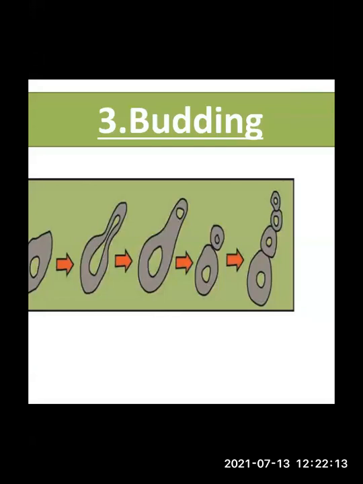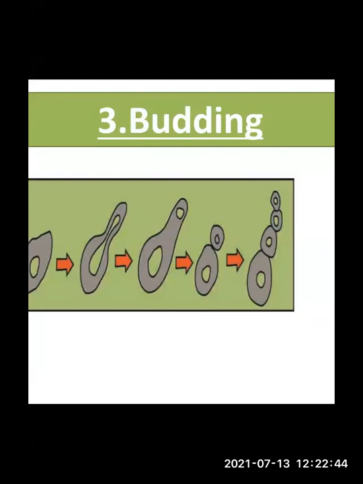From that new bud, you will get two daughter nuclei, and that will enter this bud, and after sufficient growth, what will happen to the bud? The bud will separate from the parent cell and start to live independently. Now they are free, so they will live independently, and we call it a daughter yeast cell. So this is how budding occurs in yeast cells.